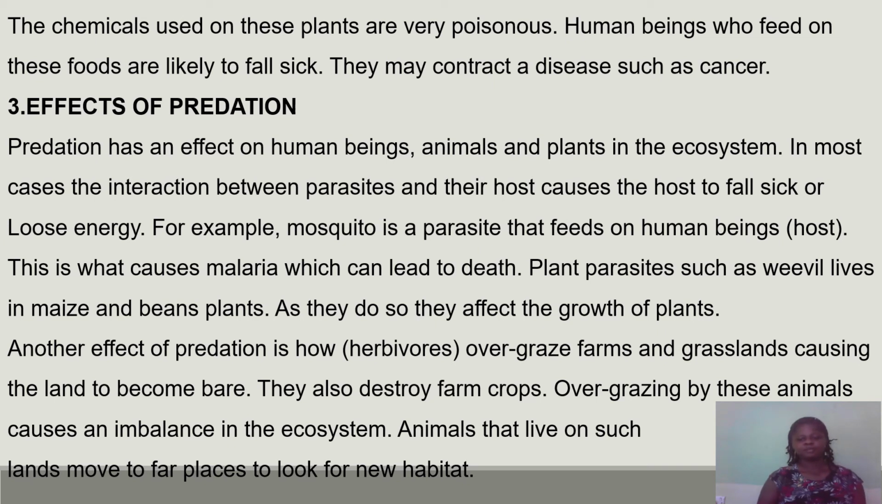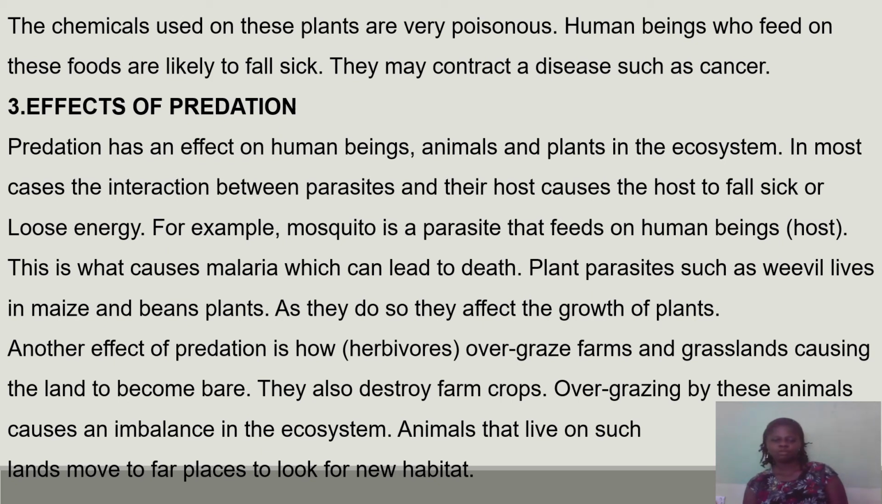Now let's look at the effects of predation. Predation has an effect on human beings, animals, and plants in the ecosystem. In most cases, the interaction between parasites and their hosts causes the host to fall sick or lose energy. For example, a mosquito is a parasite that feeds on human beings, so the human being becomes the host. This is what causes malaria, which can lead to death. Plant parasites such as weevil live in maize and beans, and as they do so, they affect the growth of the plant.